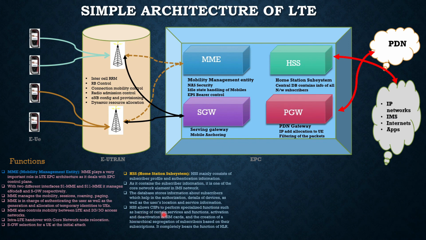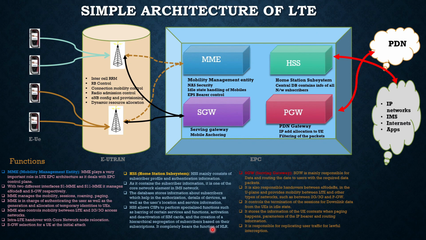Now, HSS allows CSPs to perform specialized functions such as barring certain services and functions, activation and deactivation of SIM card, and others. It is mostly controlling the services on the user profile, because whether you want to have value added services, whether you want to bar some of the services or activate some of the services, every function is controlled by your CSPs, which are in turn controlled by your HSS.